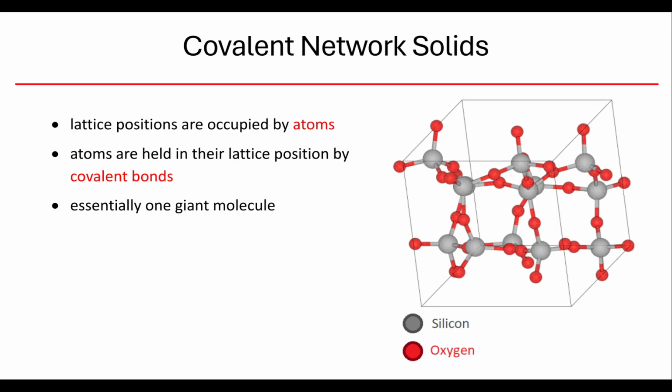And our final type of solid that we're going to look at are called crystalline solids. Like atomic solids, my lattice positions are occupied by atoms, but unlike the atomic, rather than weak intermolecular forces holding them in place, we have a covalent bond that holds my atoms in place. And so what happens is that my solid ends up being like one gigantic molecule. And here we have, for example, silicon dioxide, or glass or sand, depending on its arrangement.